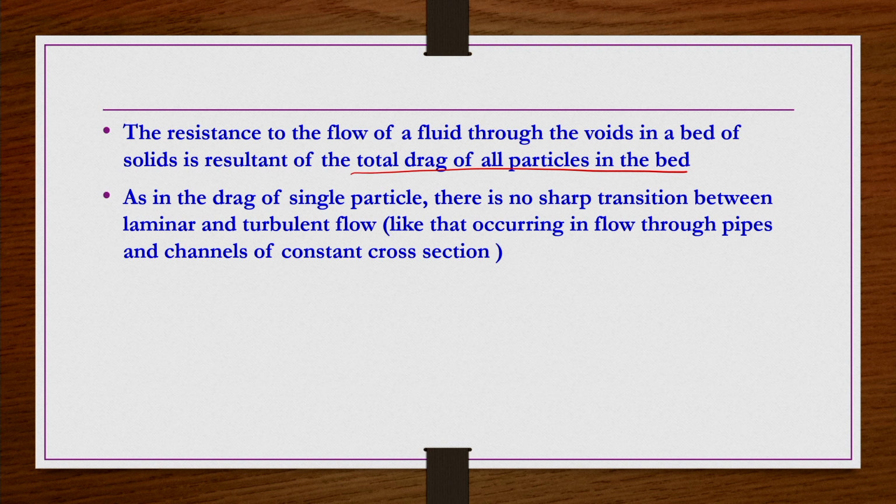We have seen that if the Reynolds number is less than 0.1 or less than 1, we say that it is a kind of Stokes regime. Or if it is flow through pipes, then we know that if the Re for pipe flow is less than 2100, we can say it is laminar flow, and if it is more than 2100, we can say it is turbulent flow. Such sharp transitions in general are not possible in the case of flow through packed beds.